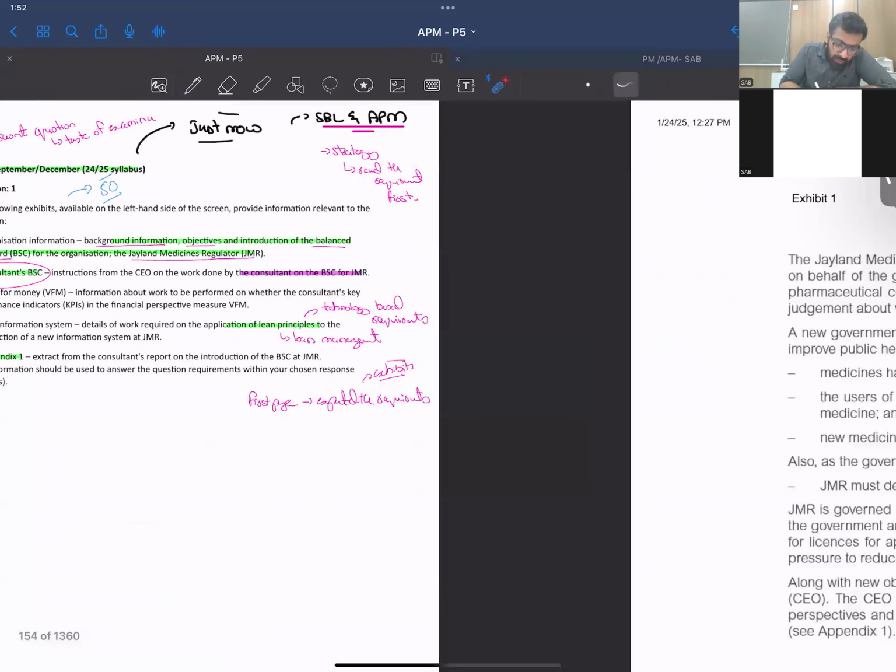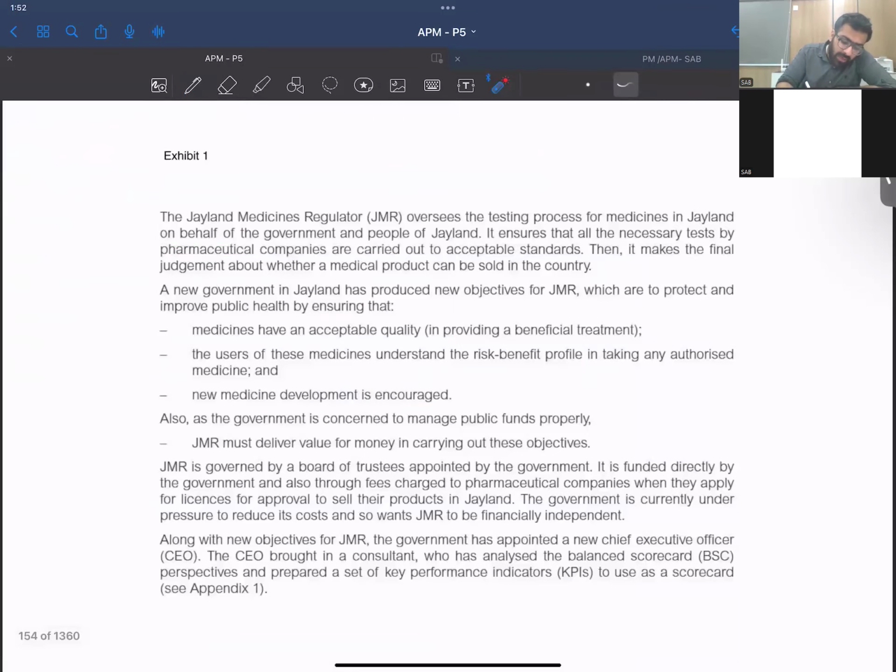So the Jail Medicine Regulator oversees the testing process of medicines in Jail and on the go. This particularly seems like a testing